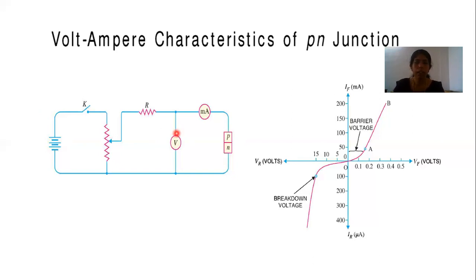It is due to when a reverse voltage is applied across it, it increases the velocity of minority carriers. We know that there are some free minority carriers in the PN junction. So when the velocity of minority carriers increases, what happens? These high energy carriers break the covalent bonds. That high energy carrier moves through this junction and breaks covalent bonds within the atomic structure. Free electrons move randomly. The minority carriers may be holes or electrons.